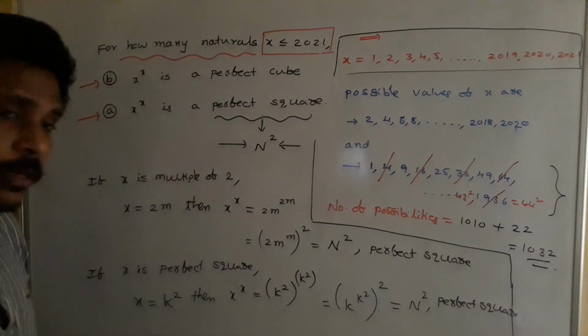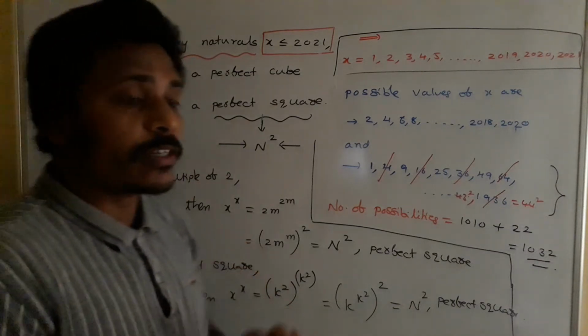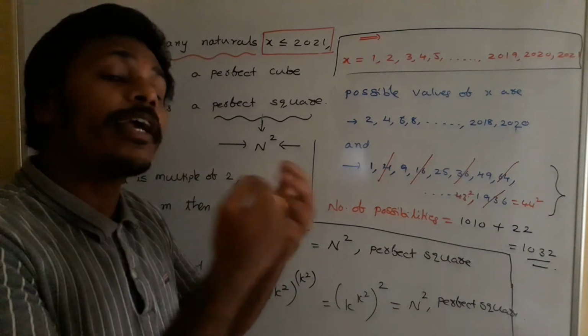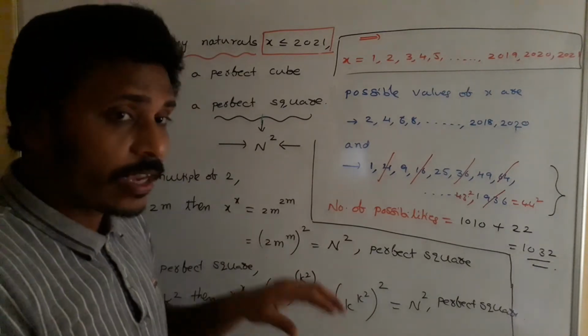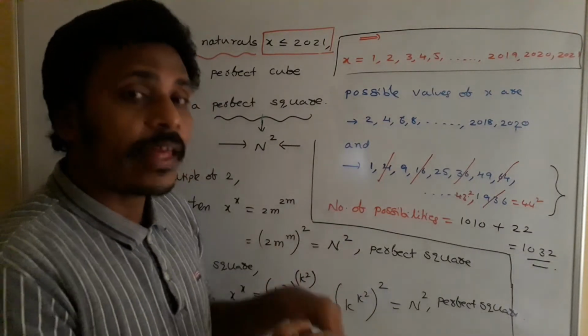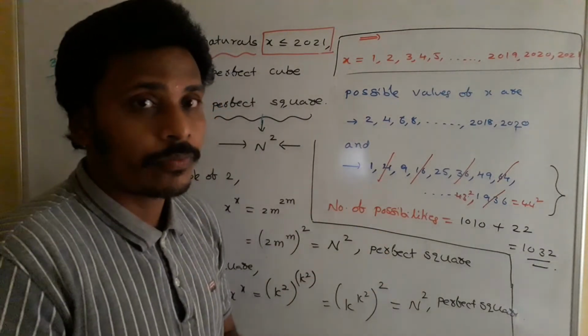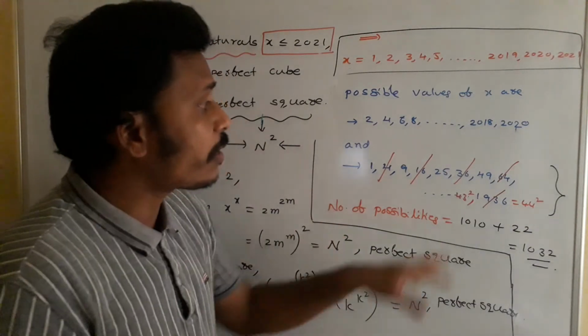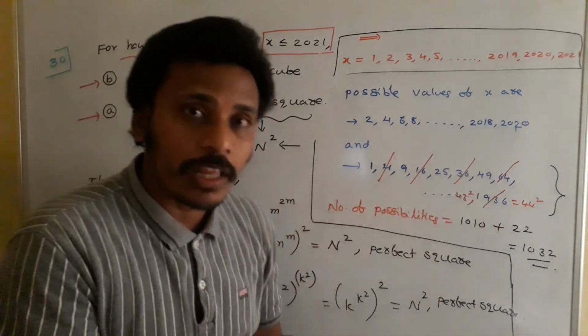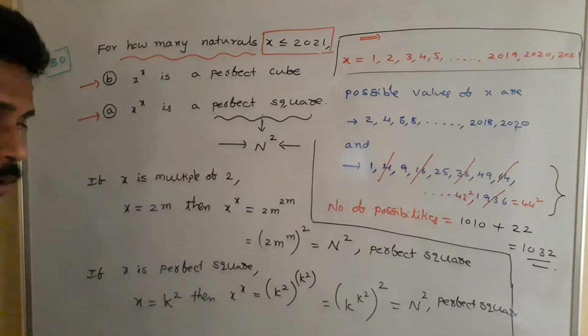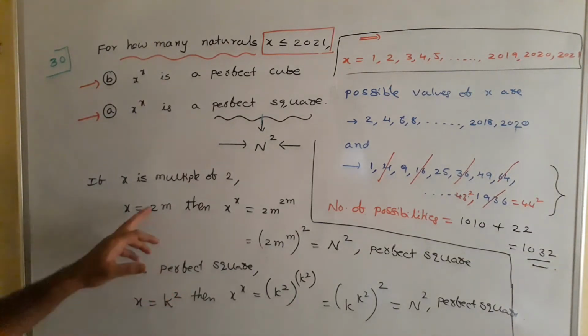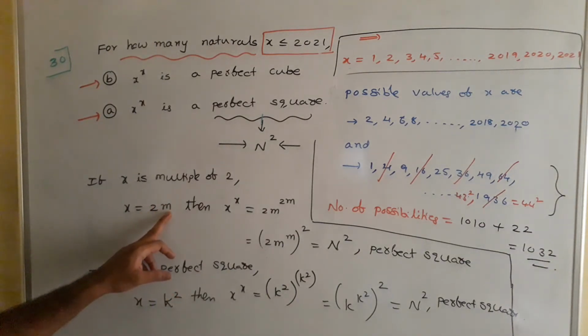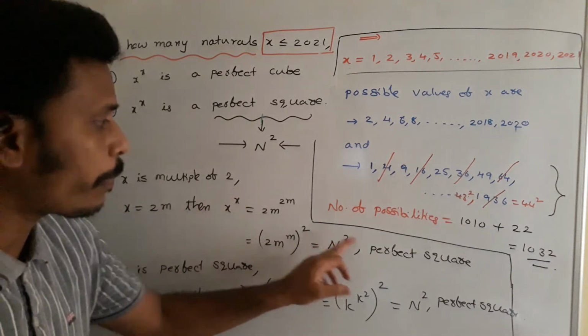Not only those even numbers, if x is a perfect square, then also x power x is a perfect square. That is, if x is 9, then 9 power 9 is a perfect square. If x is 49, then 49 power 49 is also a perfect square. If x is a multiple of 2, an even number, then x power x becomes a perfect square.